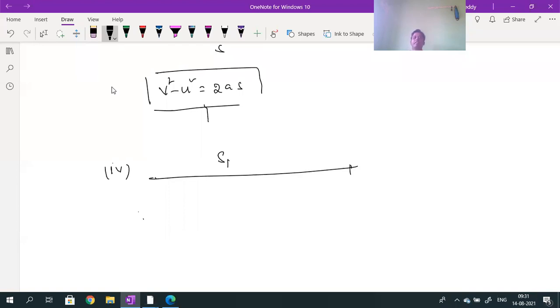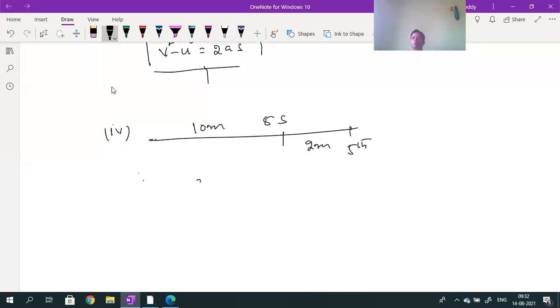So I will give you an example. A body moving with some initial velocity travels a distance of 10 meters in 5 seconds. Now the body covers a distance of 2 meters in the 5th second. S will give you the total distance traveled.